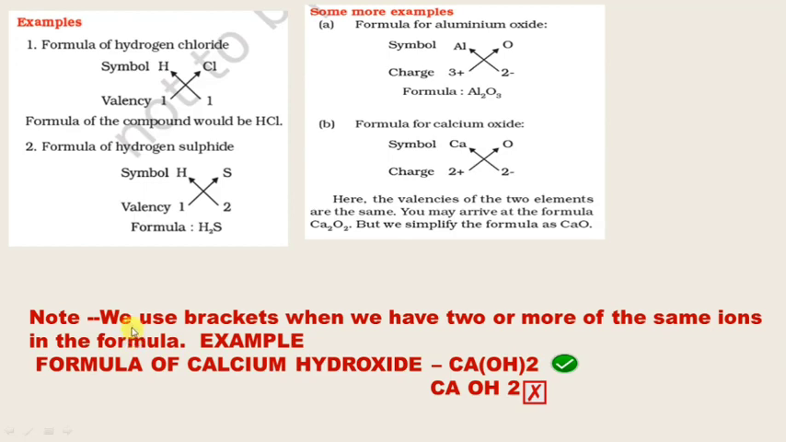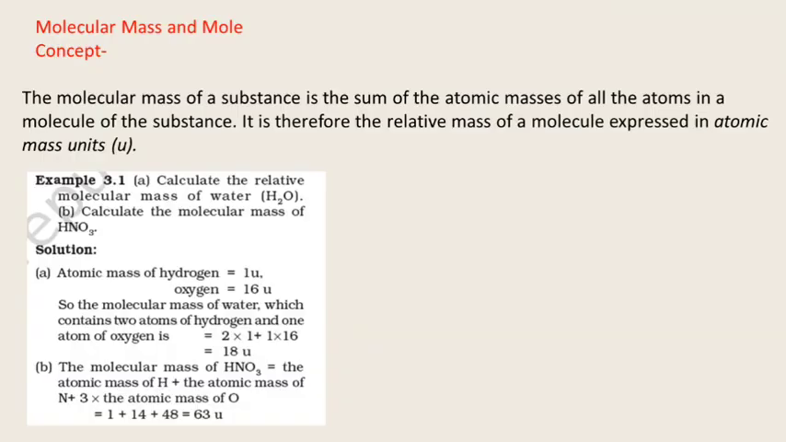Note what we have to note here. We use brackets when we have two or more of the same ions in the formula. Example, formula of calcium hydroxide, Ca(OH)2. I have told you we have to write it like this, CaOH whole twice. We can't write CaOH into 2. That is the wrong representation of the chemical compound symbol. So the next topic is molecular mass and the mole concept.